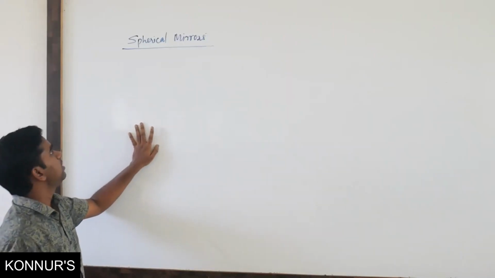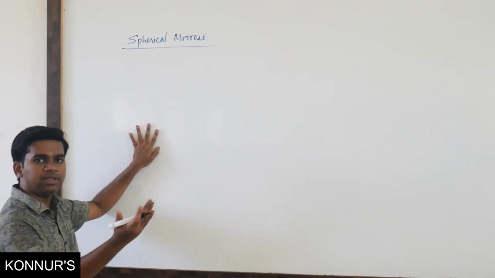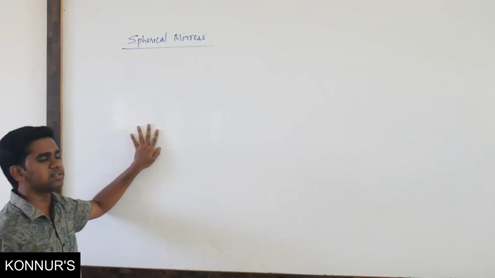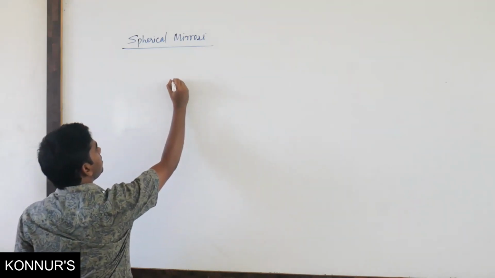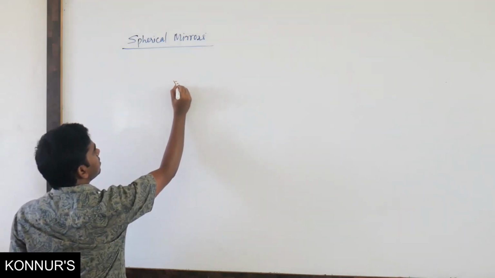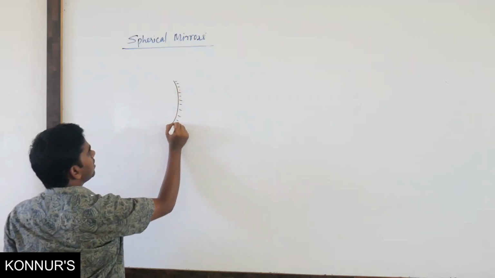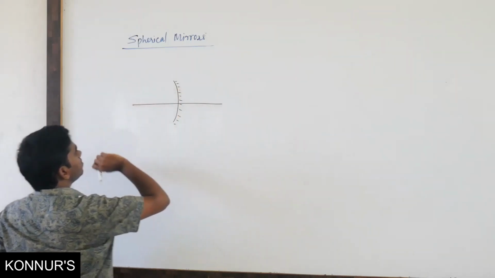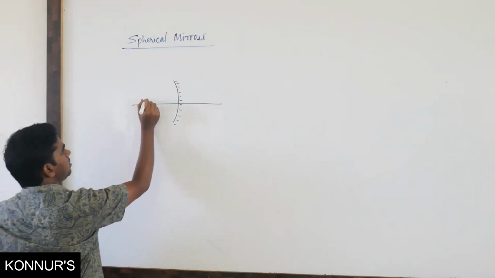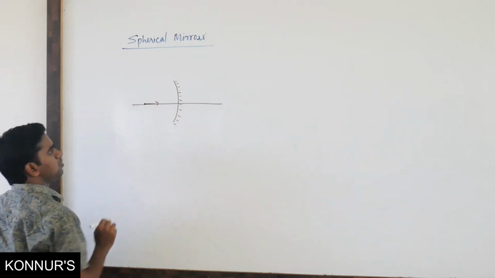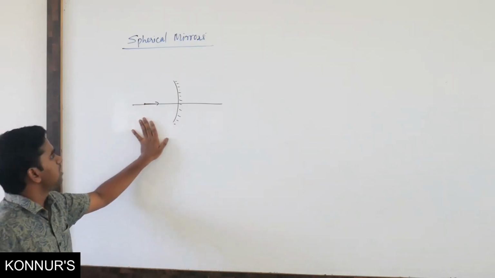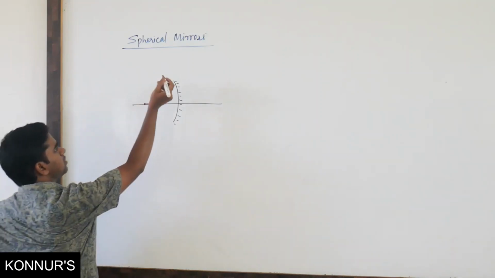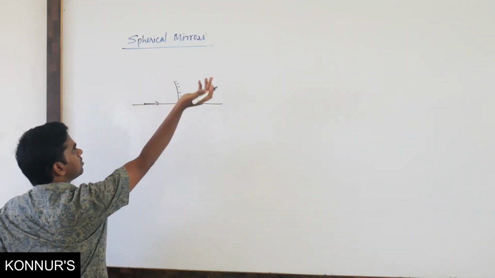So next we will take the case where if the object is moving, the image will also move. We have seen that in plane mirrors also. Sometimes it may come in spherical mirrors also. Suppose I take a concave mirror here. Suppose the object is moving with some velocity, obviously the image will also move, on that side or this side, that is not a matter. Sometimes the mirror also may move.